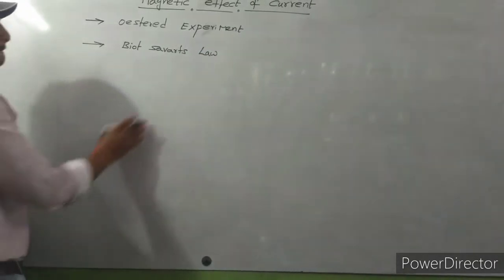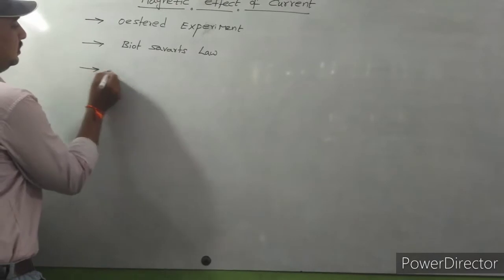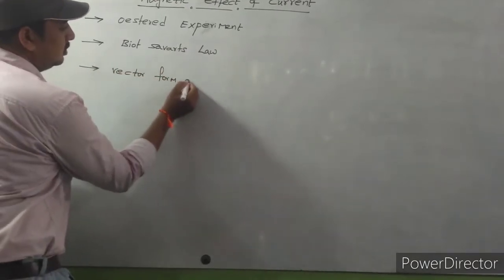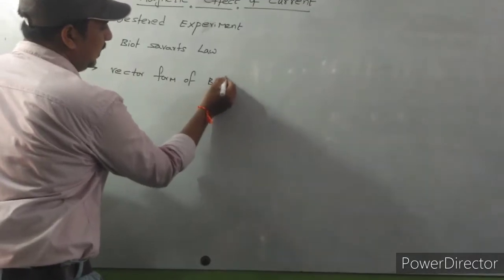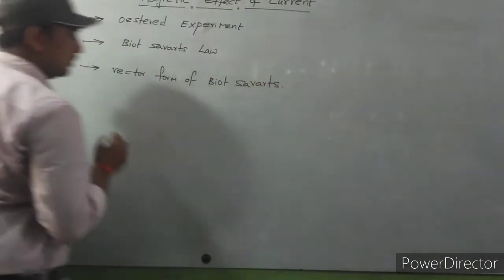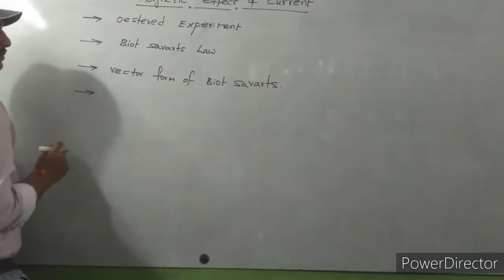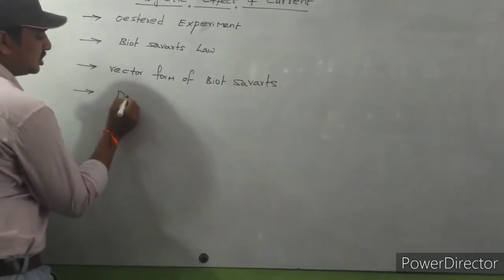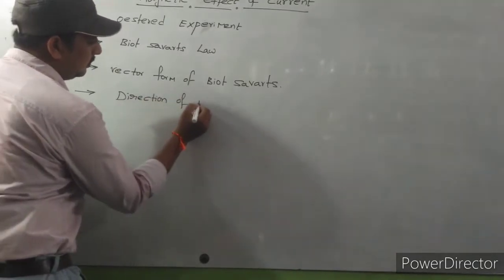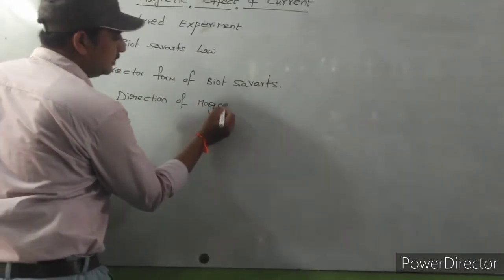Next, the vector form of Biot-Savart's law. Next, direction of magnetic field.